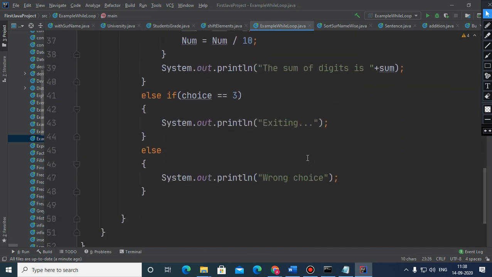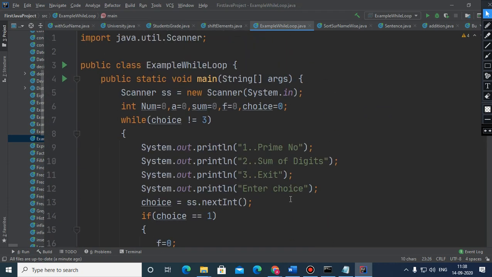Choice 3, exiting, none of the choices is valid, wrong choice. Thank you. I hope it's clear.